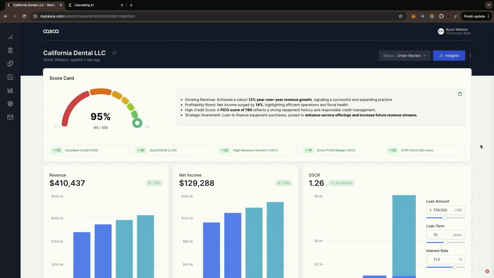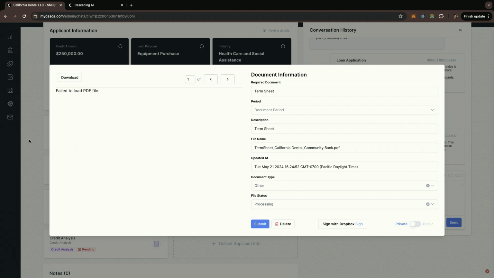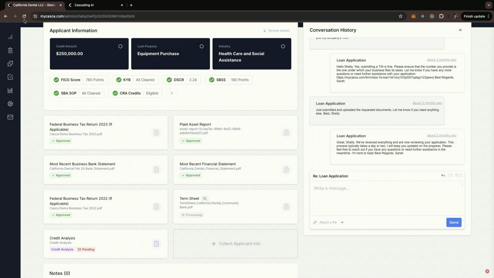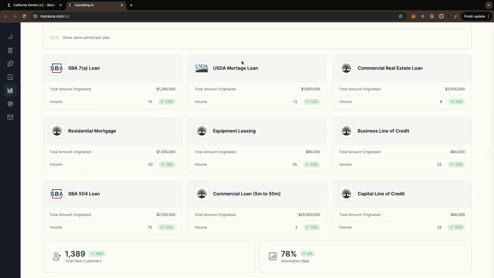So now, if I like this deal, all I need to do is take a term sheet that Sarah automatically generated for me and send it out for electronic signature. Casca's mission is to enable you as lenders to originate 10 times as many loans with 90% less manual effort. We support products from small business loans to real estate deals.